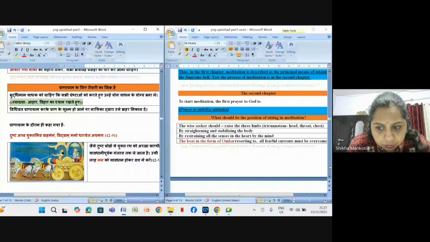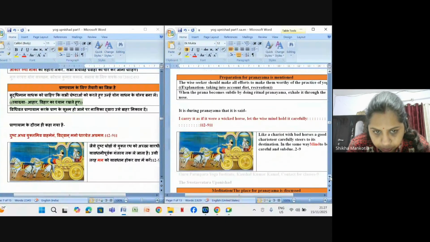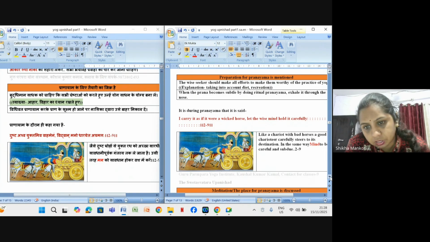Now, preparation for pranayama is mentioned. The wise seeker should make all efforts to make themselves worthy of the practice of yoga and pranayama. The explanation takes into account diet and recreation. So what is that? First is our ahar, that is our diet, and second is vihar, that is how our actions are.